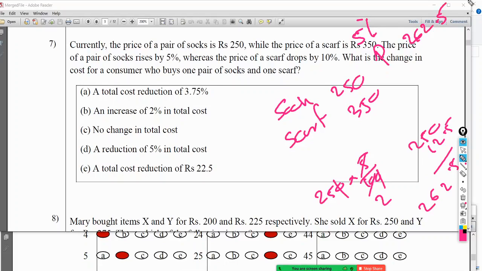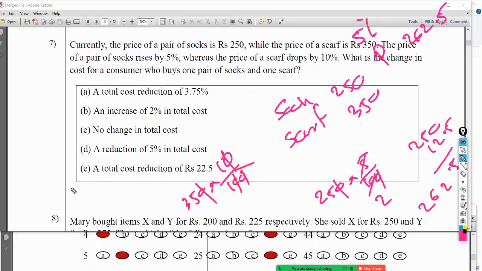Whereas the price of the scarf drops by 10%. 350 into 10% is 35 rupees.